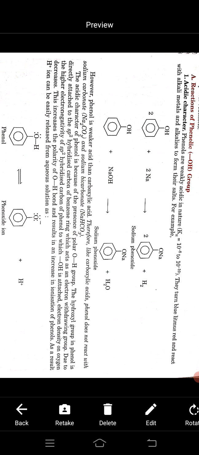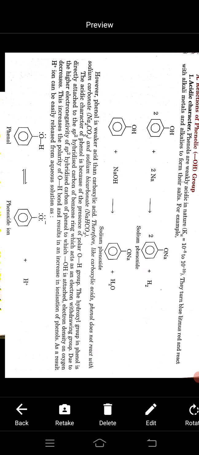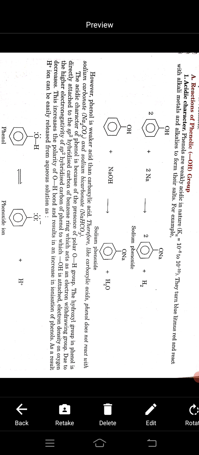Okay. Now see why phenol has such an acidic character. The acidic character of phenol is because of the presence of the polar OH group. The hydroxyl group in phenol is directly attached to the sp2 hybridized carbon of the benzene ring, which acts as an electron withdrawing group.